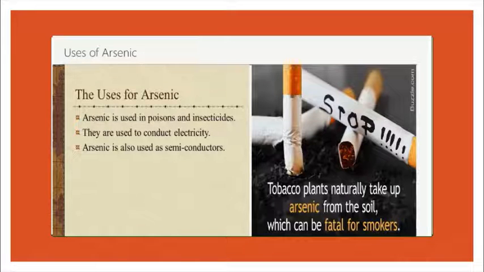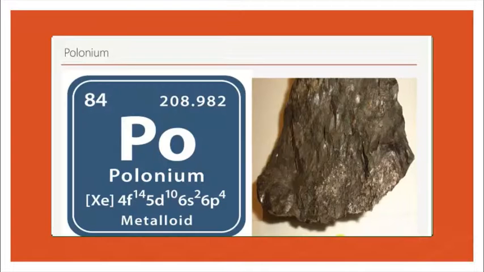The uses for arsenic. Arsenic is used in poisons and insecticides. It is used to conduct electricity. Arsenic is also used in semiconductors. Tobacco plants naturally take up arsenic from the soil.